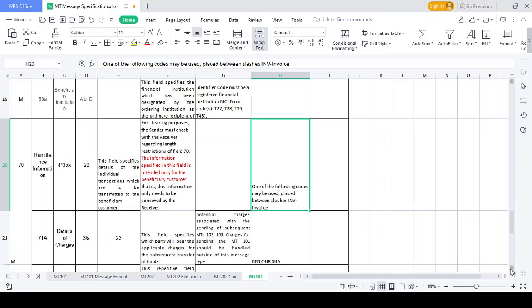The institution code and the remittance information code, what is the difference? In the institution code you can see the banking details, but in the remitter information code you can see what kind of transaction it is, whether an invoice transaction or a salary transaction. The remitter, the sender, provides extra information for the transaction. I do this transaction, an invoice transaction, this is my information. These are optional fields. They provide the extra information, that's it.